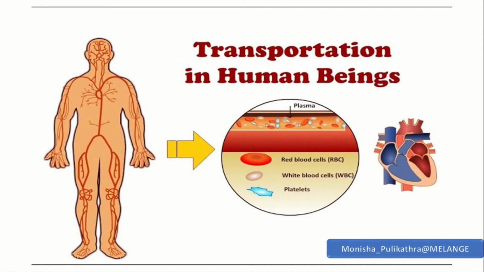and cells, and how oxygenated and deoxygenated, that is oxygen rich and carbon dioxide rich blood enters and exits our body, the blood vessels, the working of blood vessels and capillaries, and what is the meaning of blood pressure, and the maintenance of platelets, and at last what is lymph or lymphatic drainage. So these are the things we are going to study in this session. Let us start.